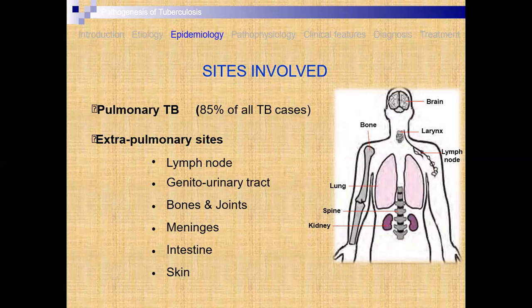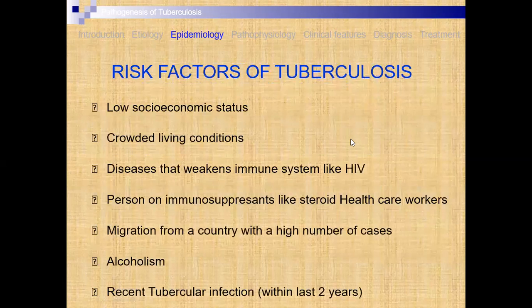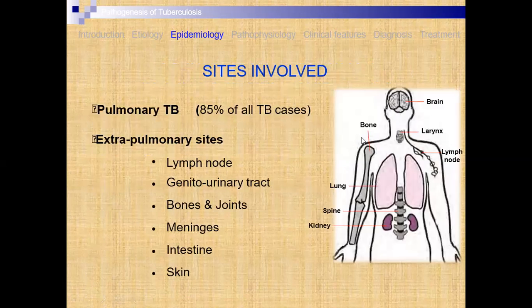Here you have to observe that the person is suffering from TB if there is involvement of the brain, bones, larynx, lymph nodes, spleen, lung, or kidney. Kidney is also one of the important organs that can be affected by this tuberculosis, which is caused by Mycobacterium tuberculosis.